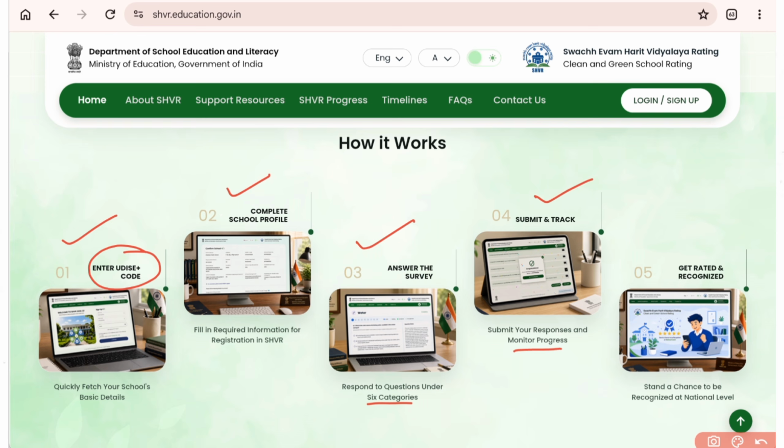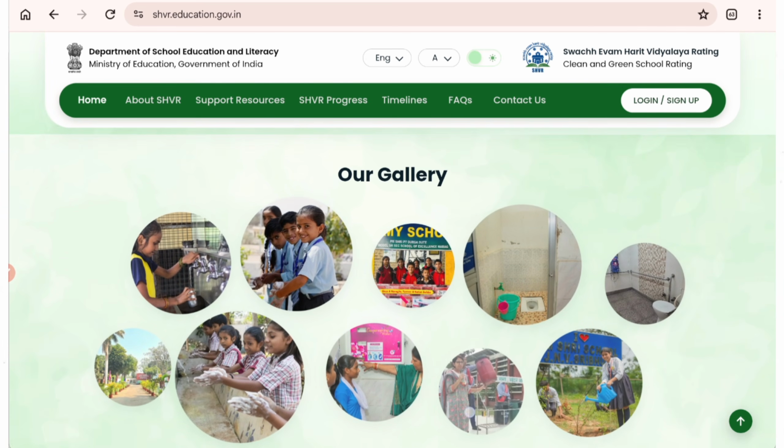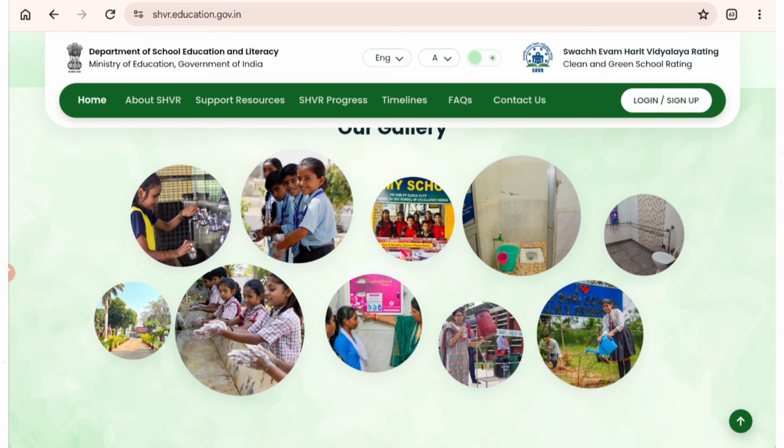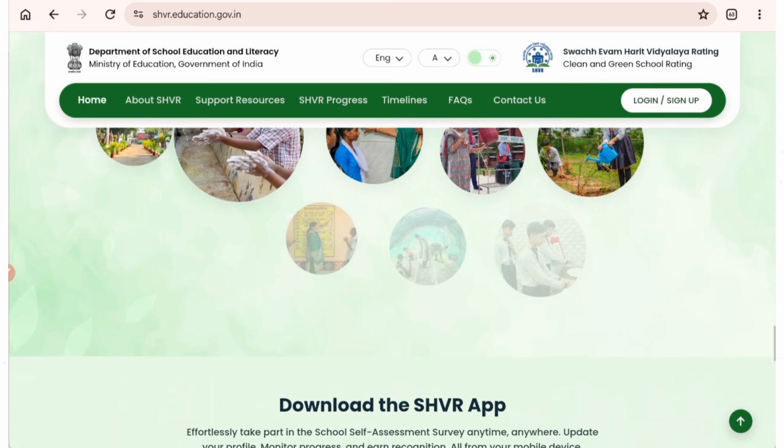After submitting that, you can check the progress and you will get rated and recognized based on the response or survey. You are going to get a rating, the percentage where your school stands, what percentage it has, and if it's the best, then you may get recognized at national level or state level. Then here, ratings, video, there are some galleries. Like this, activities also you need to conduct, hand wash, sanitization, all.